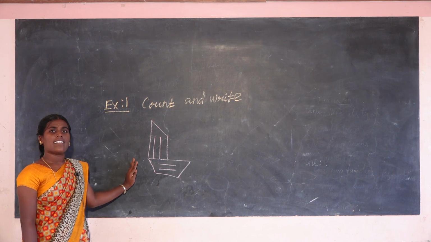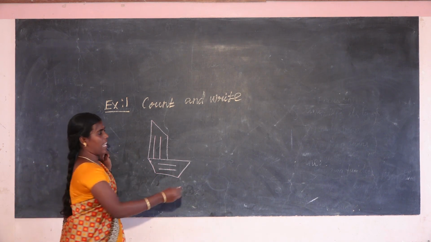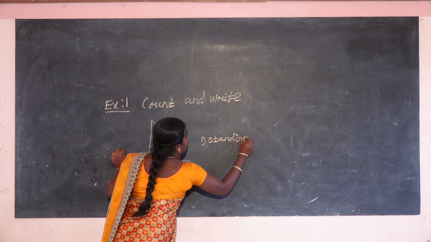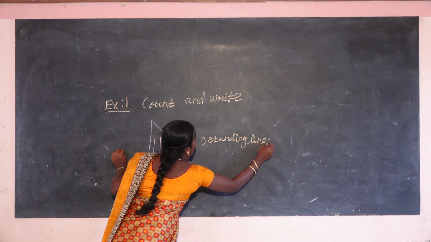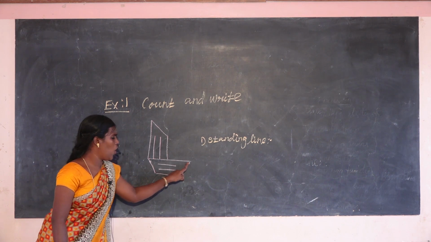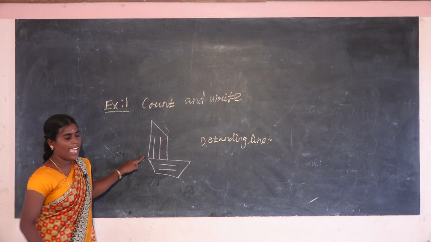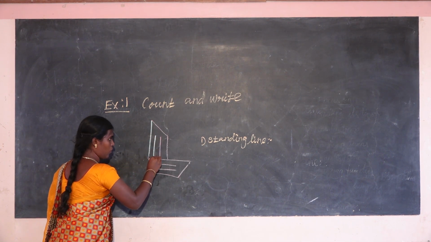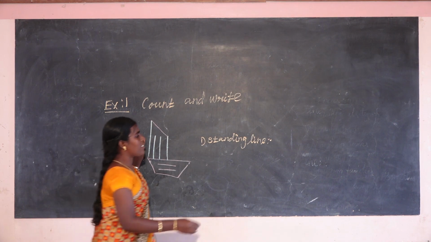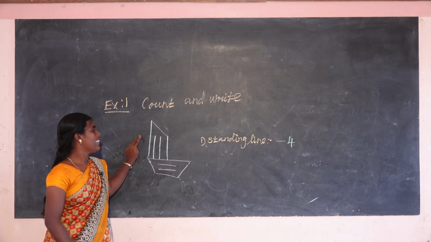The first one is the standing line. Here, how many standing lines are there? You first count and write. Okay. So here, is any standing line there? Is that a standing line? No. Is that a standing line? No. So that is a standing line. So 1, 2, 3, 4. How many standing lines are there? 4 standing lines.